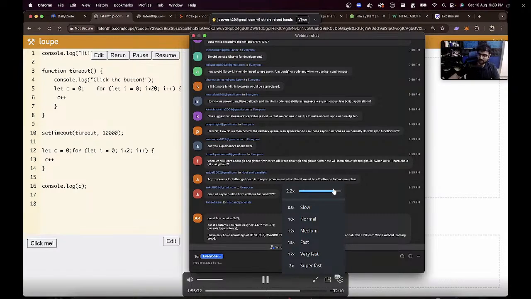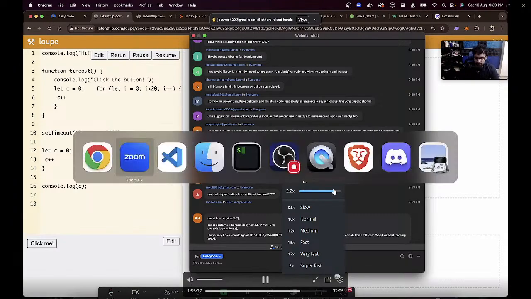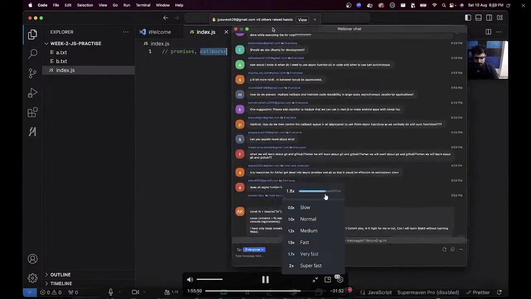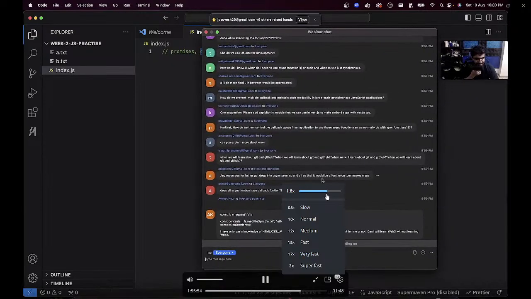Do all async functions have callbacks? Yes. But there are other ways to write async functions, which we will discuss tomorrow. But under the hood, they all use either what are called promises or callbacks. So yes, most async functions either are promisified, something we'll discuss tomorrow, or they have callbacks. And it's easier to learn more about async for tomorrow's class.